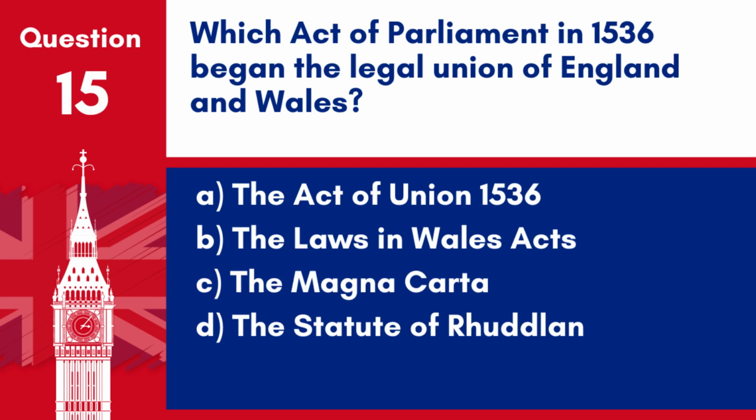Question 15. Which Act of Parliament in 1536 began the legal union of England and Wales? A. The Act of Union 1536, B. The Laws in Wales Acts, C. The Magna Carta, D. The Statute of Rhuddlan.